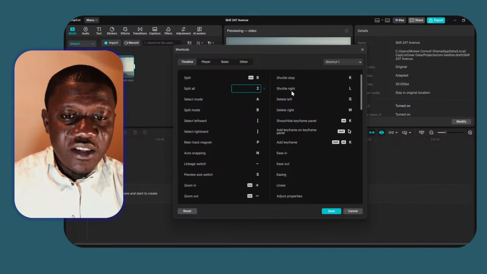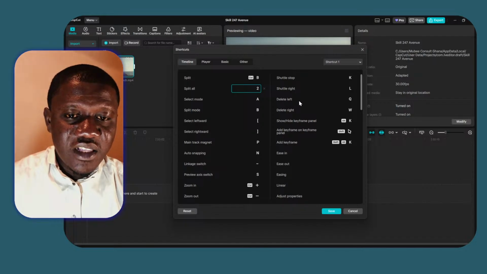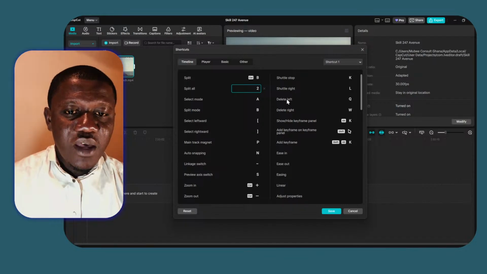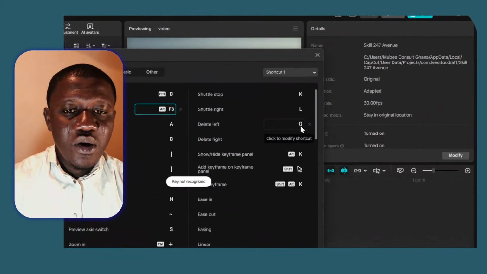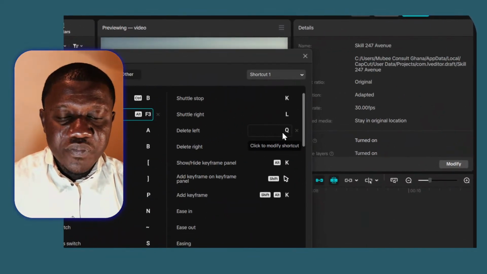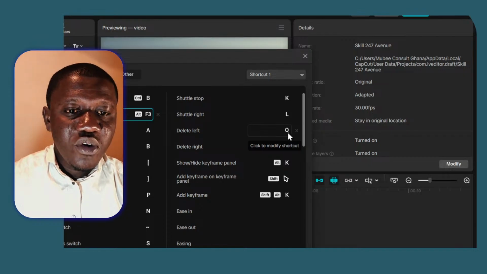So when you want to do your editing on your timeline, you have to have access to the spots that you want to delete. So let's say I want to delete something here. I'm going to tap on 2 on my keyboard, now that I have configured it, and it will automatically split the clip. As you can see, it has automatically split it. Let me undo it and do it again. So I'm now going to tap 2 and it will split the clip.